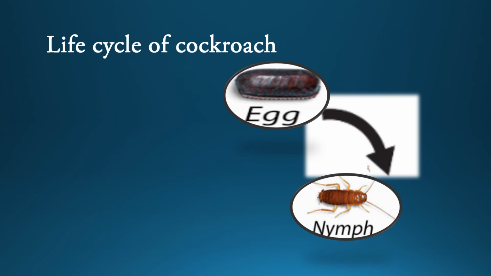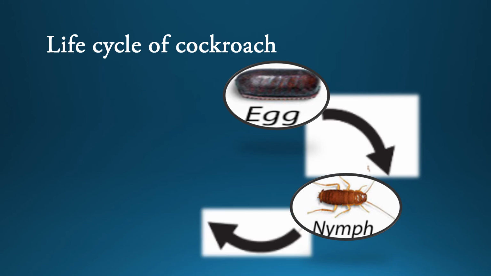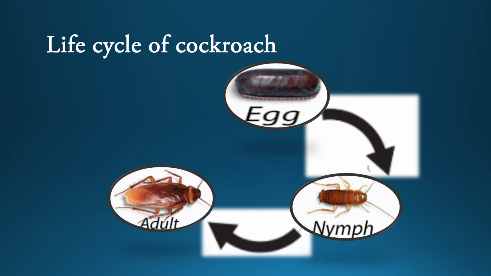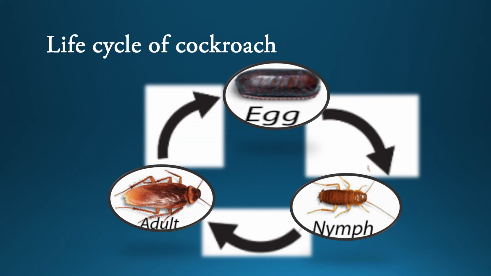Then it sheds its skin several times and becomes an adult cockroach. This process of shedding of the outer covering of the body, that is skin, by the nymph during their growth is called molting. Insects like grasshoppers, locusts and termites also go through these three stages.